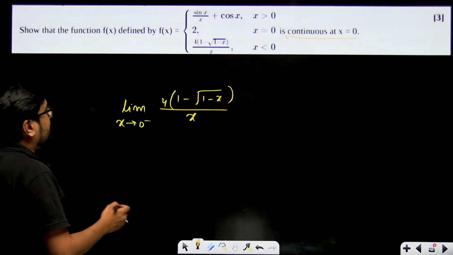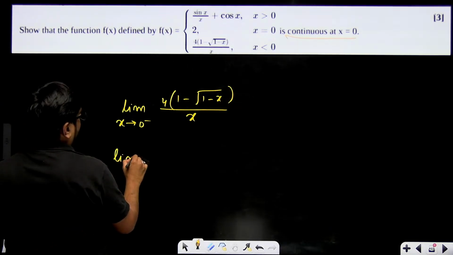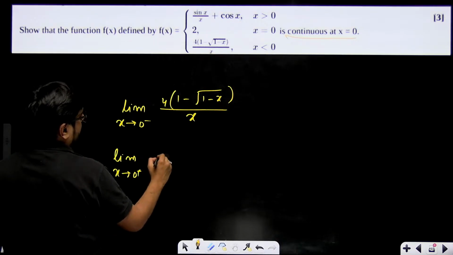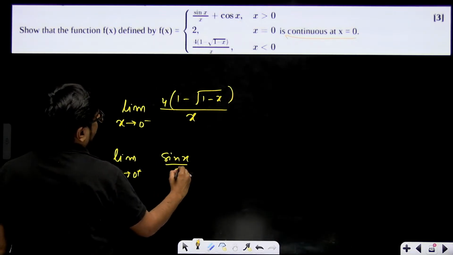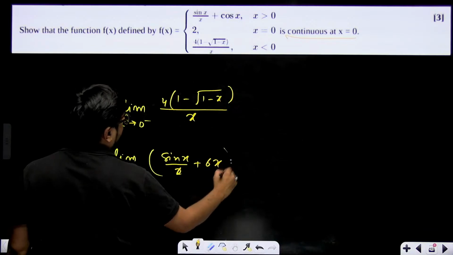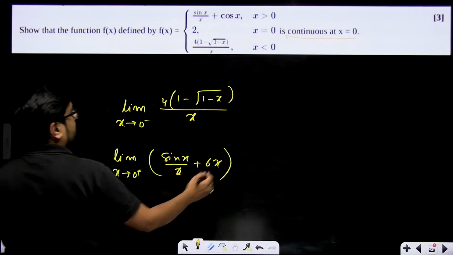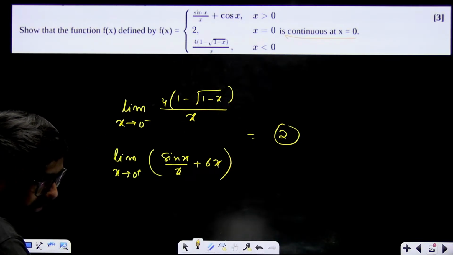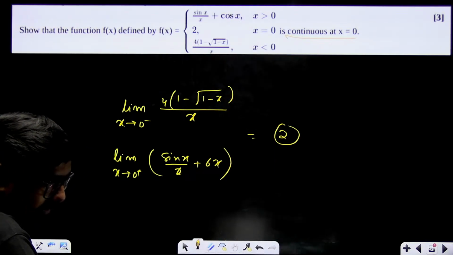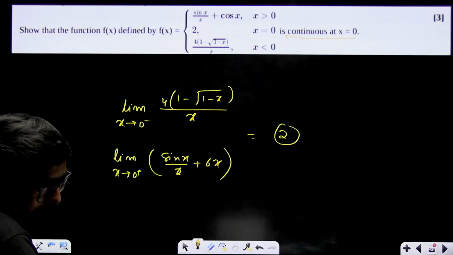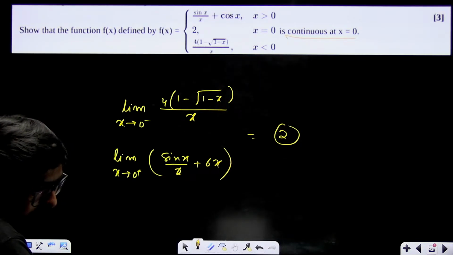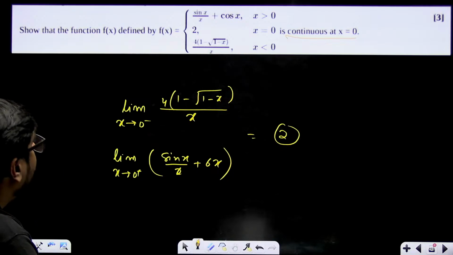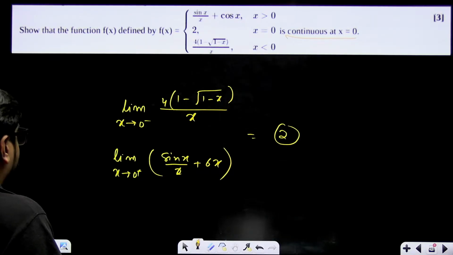Alright, and right hand limit, that means x tending to 0 plus. That means your sin x divided by x plus cos x. This will be the function. Right hand limit, these will be equal to function's value at 0. That means equal to 2. Now just finding the limit is your thing. Just have to find the limit over here.